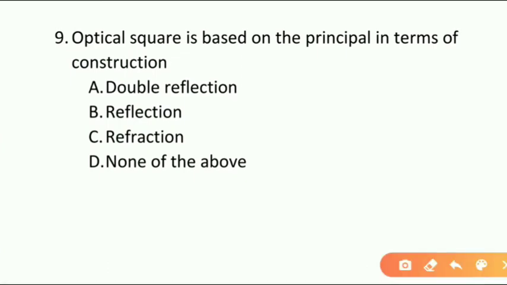And we are going to the ninth question. Optical square is based on the principle, in terms of construction. So in terms of construction, the optical square is based on the principle of option A double reflection, option B reflection, option C refraction, option D none of the above. And here the correct answer is option A, double reflection.